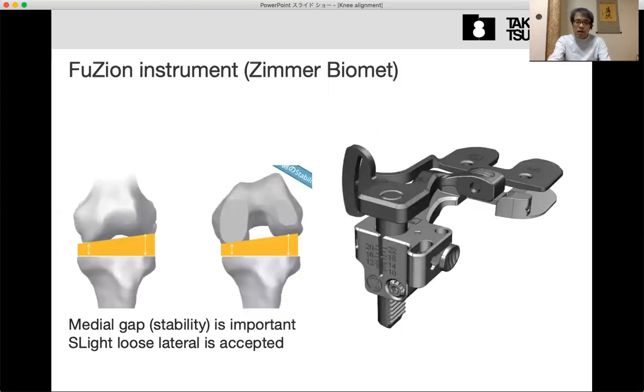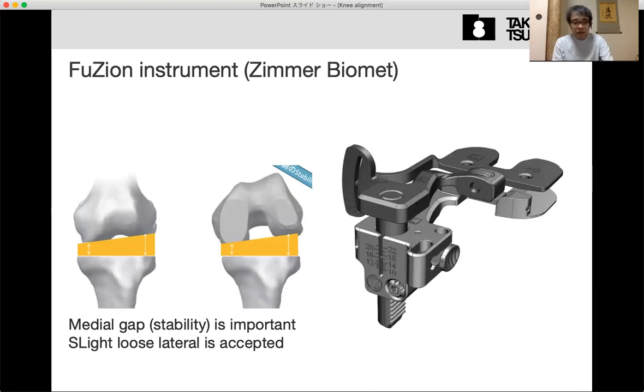So in the current concept, many surgeons accept this imbalance. That means the medial side is tighter and the lateral side is looser.